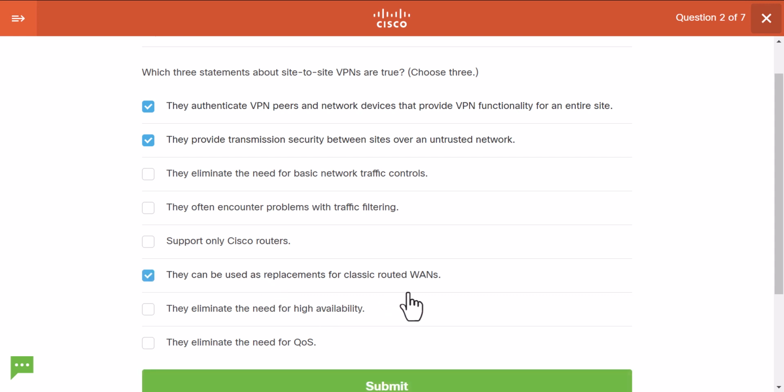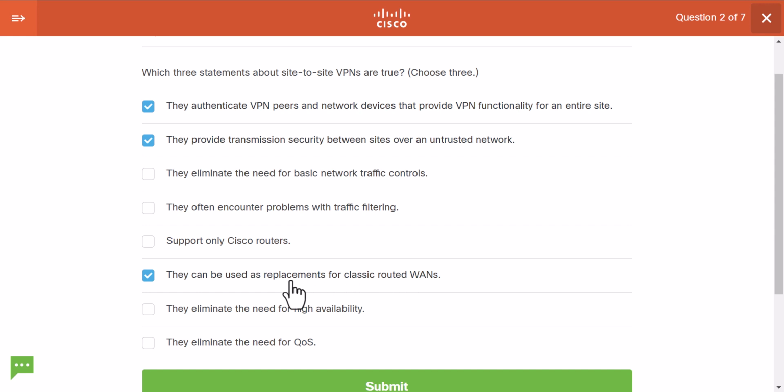And this seems to me as a correct option because the classic routered WAN would be you just buy a connection from one point to another point, and in legacy times this could have been a physical connection or something like circuit switched, frame switched, whatever.